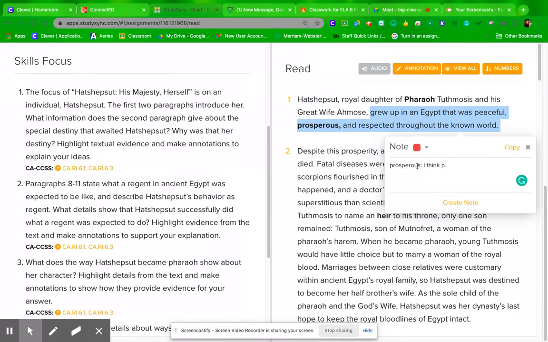I think prosperous means successful or having money. Okay, because Egypt was a rich country. Okay. I'll take a note. I'll put it on your notes page.